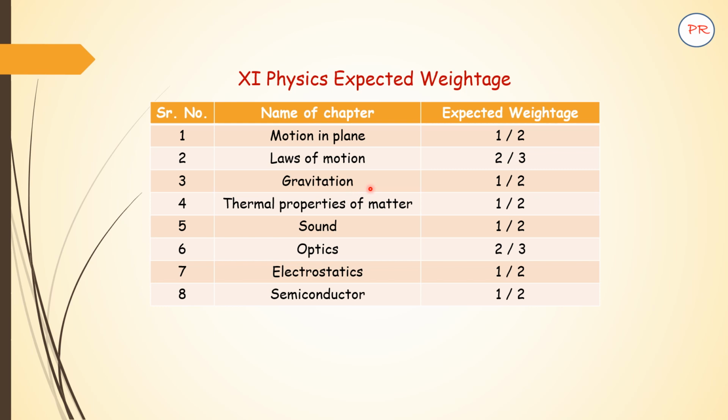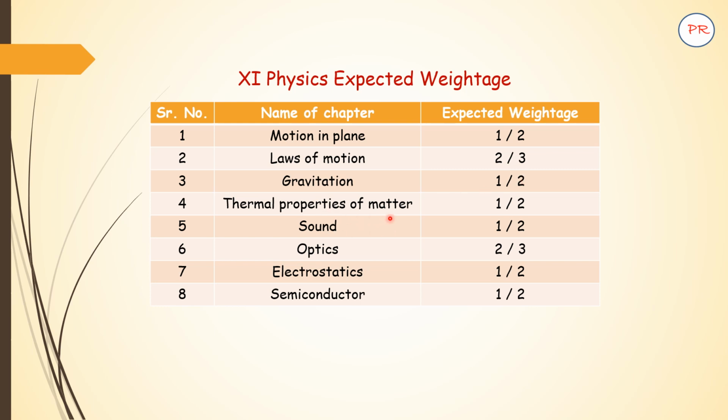The third chapter is gravitation, which is very important. It contains so many formulas, that is the universal law of gravitation, then variation of g with altitude, with depth, with latitude. All these formulas are very important. So based on this, 1 or 2 questions are likely to be asked. Some other things like critical velocity, kinetic energy, potential energy. These are some of the important formulas over here.